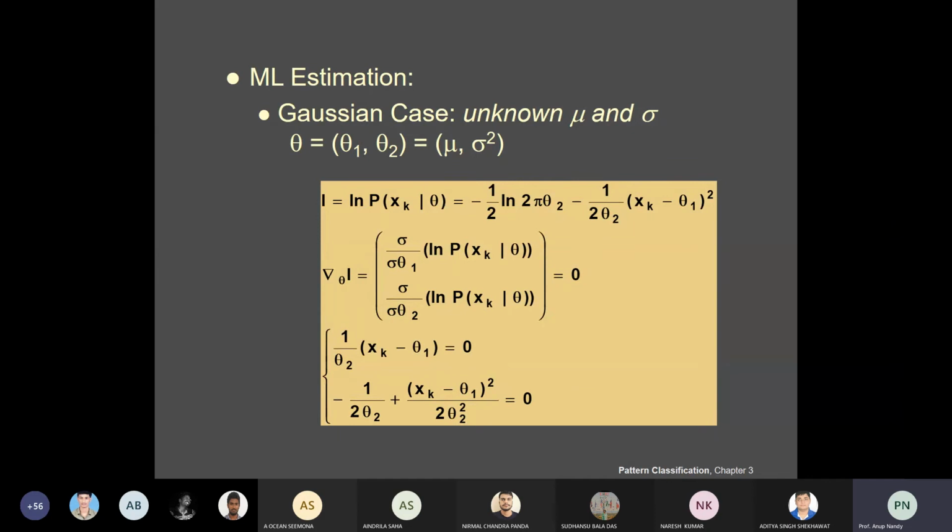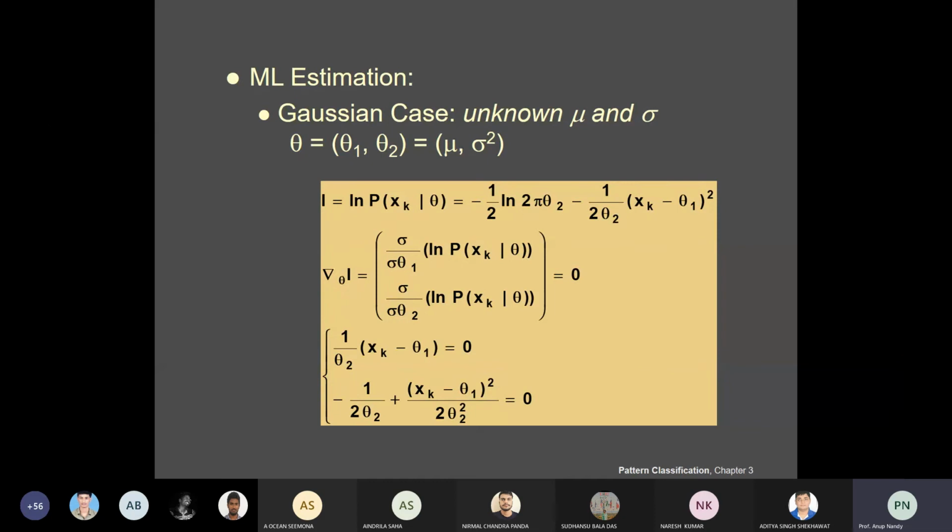If mu is unknown and sigma is also unknown, then theta will be theta 1 comma theta 2, where theta 1 is equal to mu and theta 2 is equal to sigma square.